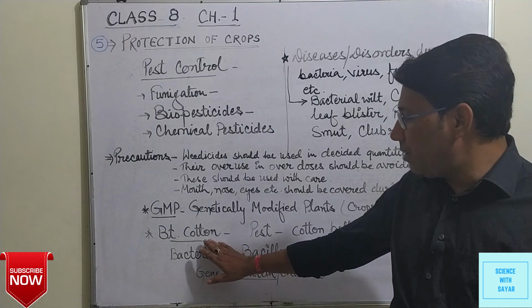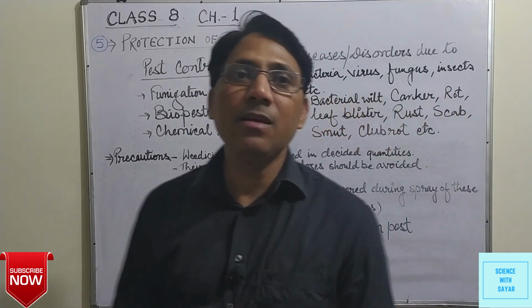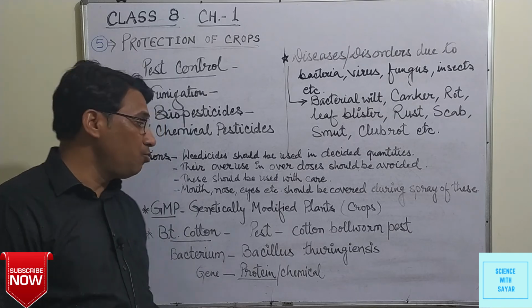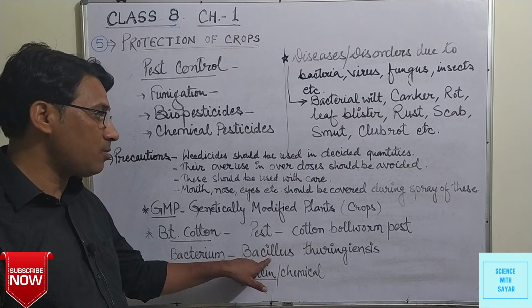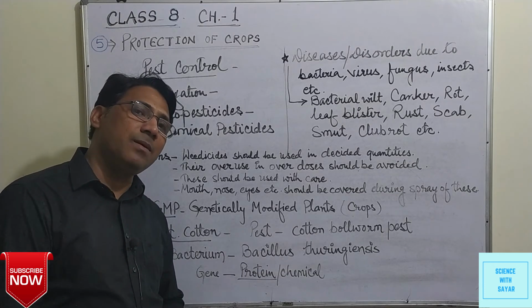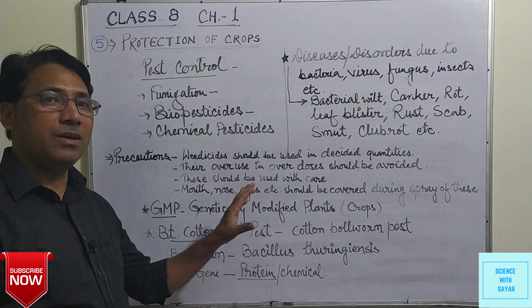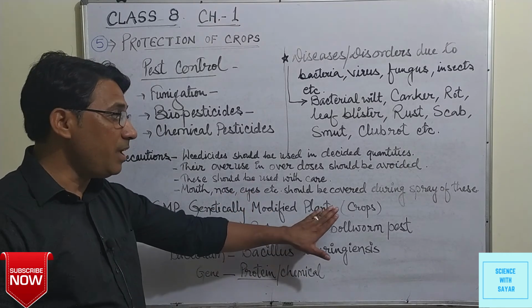Now when we grow this cotton, due to the gene that is taken from Bacillus thuringiensis, it produces a protein or a specific chemical, and that chemical can kill off, that can harm the pest.